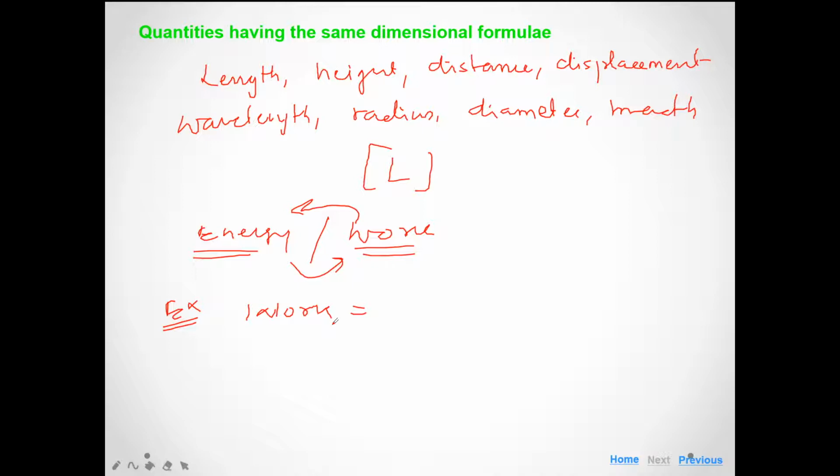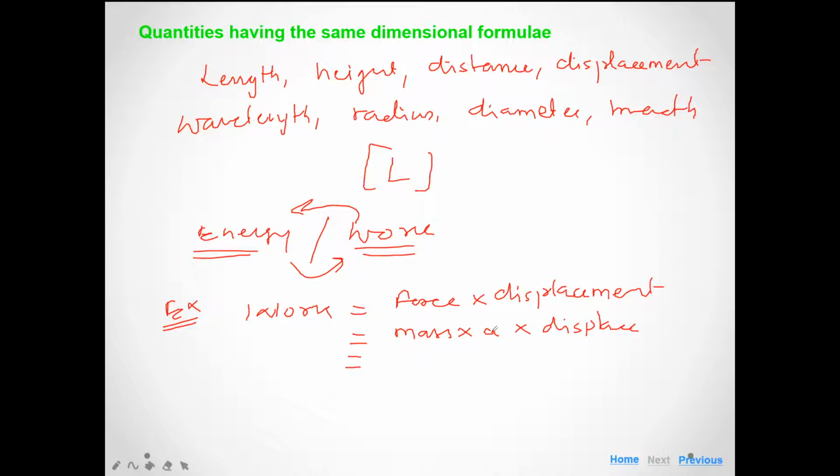But force is not a fundamental quantity, so we can convert force into other quantities: mass into acceleration into displacement. Here mass is a fundamental quantity, displacement is a fundamental quantity, but acceleration is not a fundamental quantity. So again we can convert acceleration into fundamental quantities.